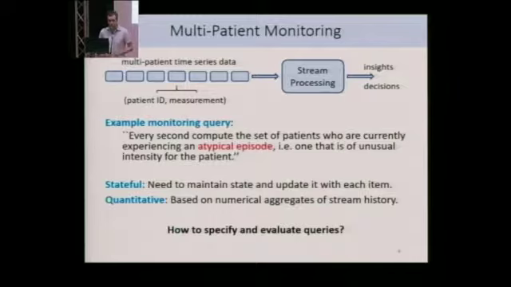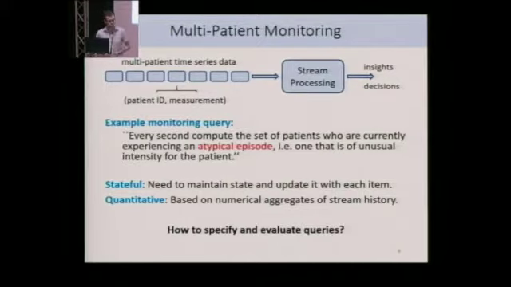We would like to monitor the health of our patients, so we want to implement the following query. Every second, compute the set of the patients who are currently experiencing some kind of atypical episode, which I define to mean an episode that is of unusual intensity for the specific patient.